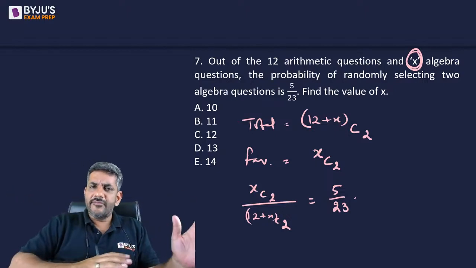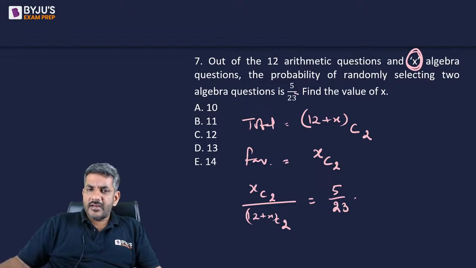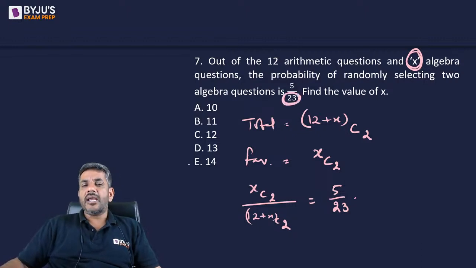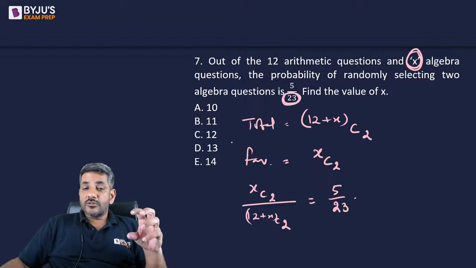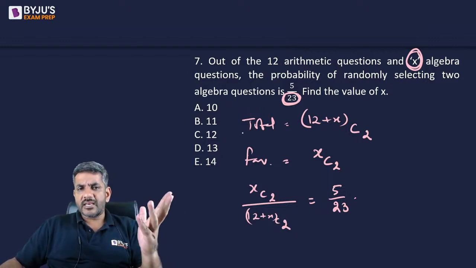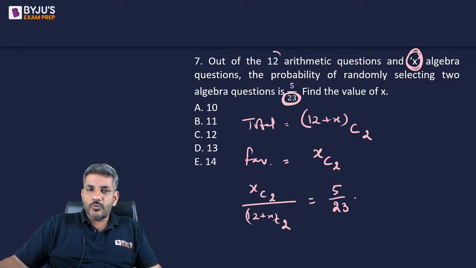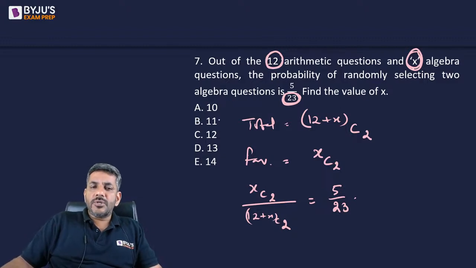This is a slightly difficult approach. Though I would always say if the denominator has got 23, which is a prime number, that means the total number of questions would be either 24 or 22, something like that, so that 23 comes over there. I have 12 arithmetic questions, so value of X should most probably be 11, right?